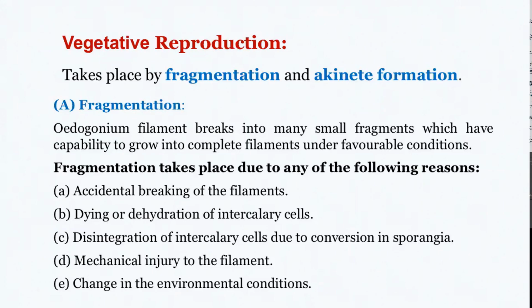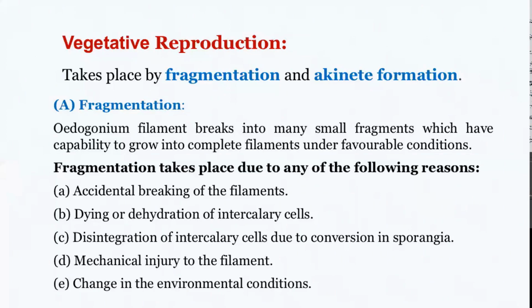So the fragmentation could take place due to any of the following reasons. As I said earlier, by the accidental breaking of the filament, that could happen because of the change in the water current, or if some animals chew it up, it can break and form fragments. Then dying or dehydration of any intercalary cells could also lead to the fragmentation of the filament.